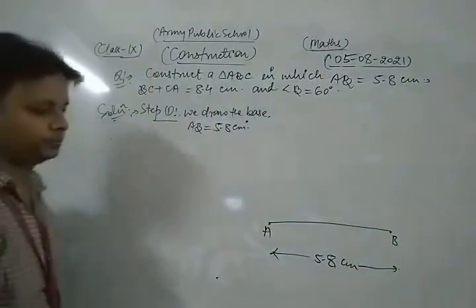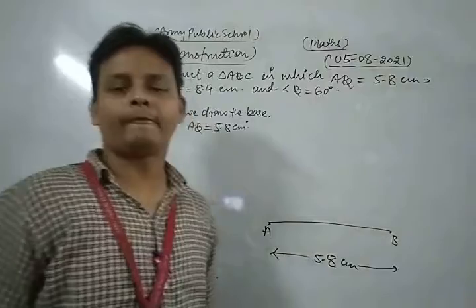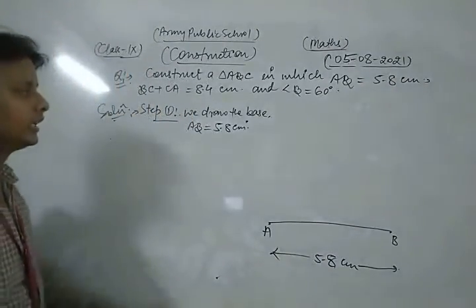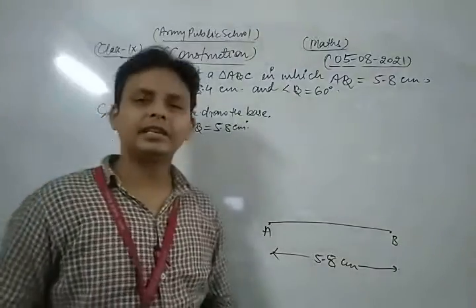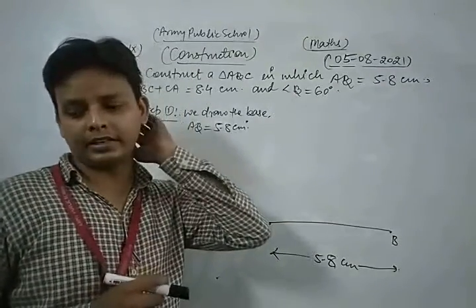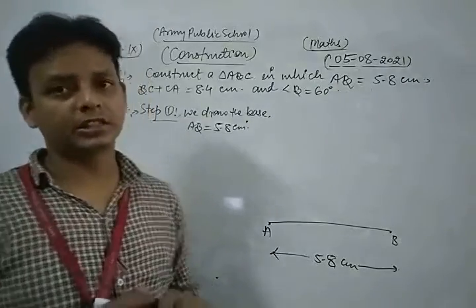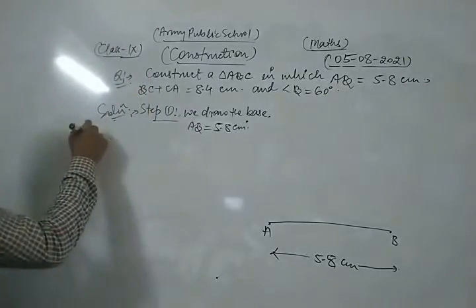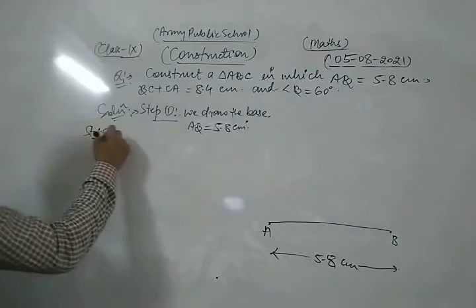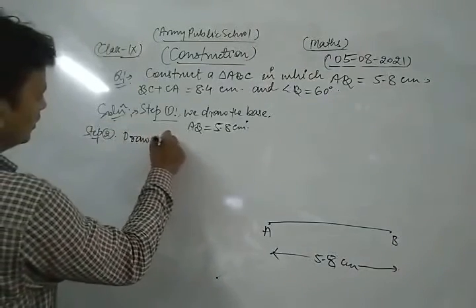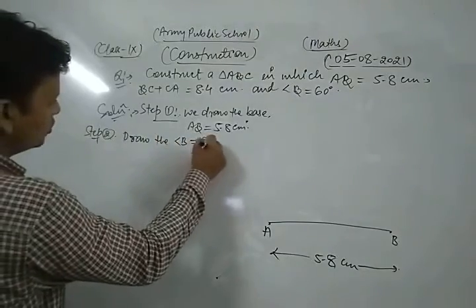Now what I do? Now after that, dear students, taking B as center we draw ray BX, with the angle B as 60 degree. Now in step 2, draw the angle B is equal to 60 degree.